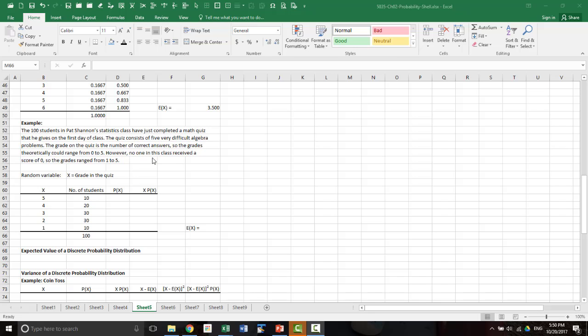So when you have 5 problems, the theoretical range could be 0 through 5. But of that 100 students, nobody had 0. So the possible values go from 5, 4, 3, 2, 1, and these are the number of students getting each of these scores.